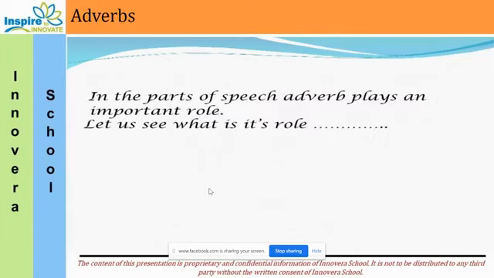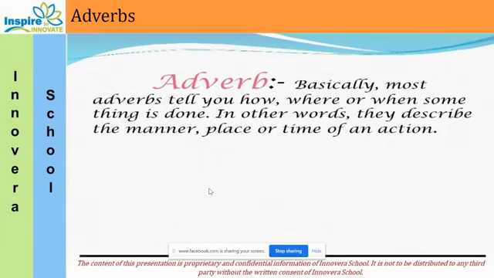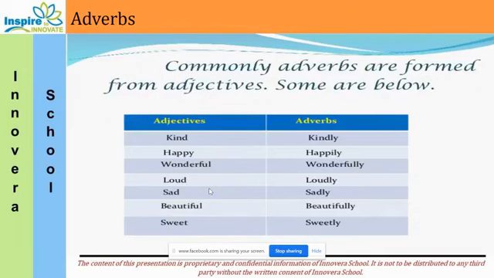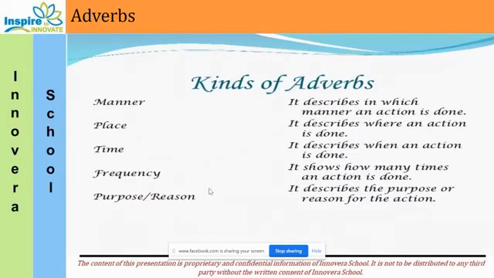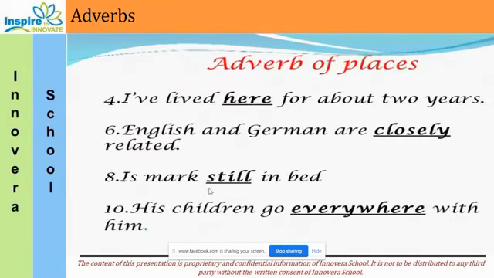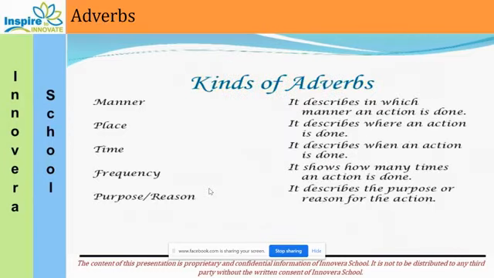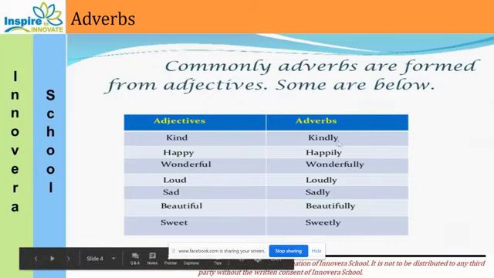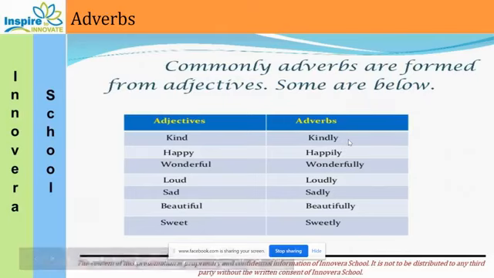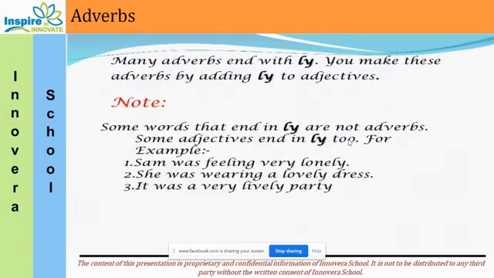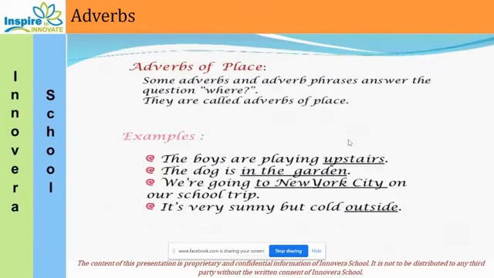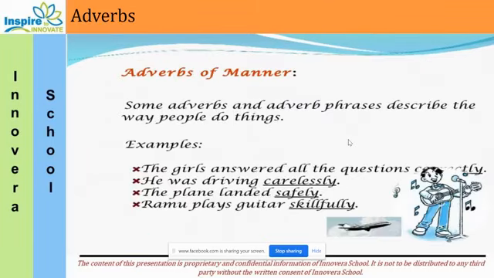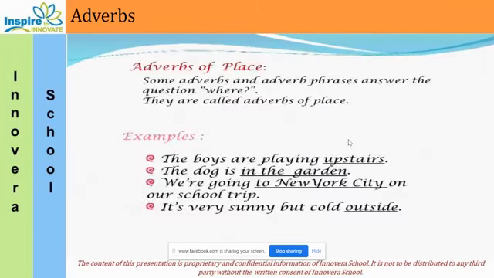Then we discussed the types of adverbs. Then we discussed how to modify an adjective into an adverb. What we did, we added ly to the word to convert it into an adverb. Then we discussed types of adverbs.